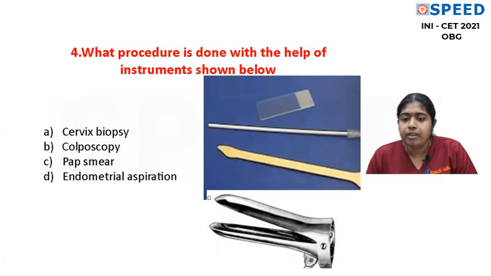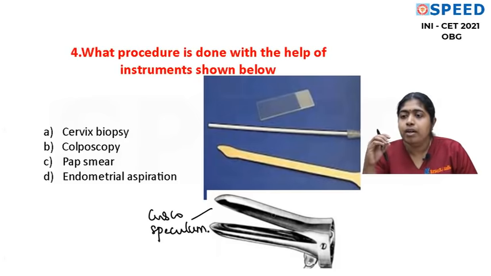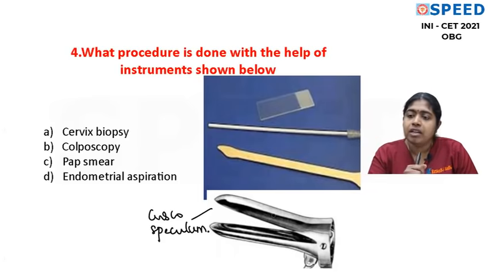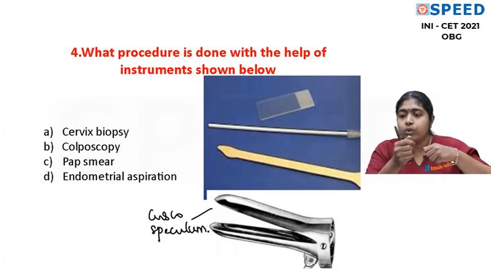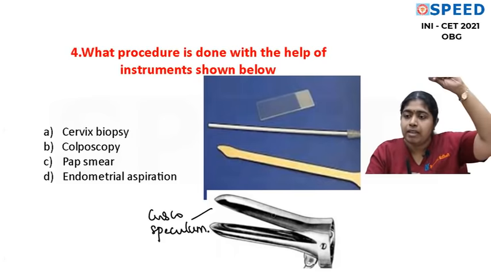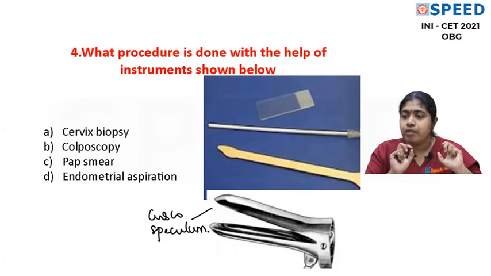So what do we have here? We have the Cusco's speculum. You all know Cusco's speculum. Now this is a self-retaining speculum and it is used to depress the posterior vaginal wall. Of course, give a very clear visualization of the cervix. And the advantage of this is it is self-retaining. You will not need an assistant to hold the speculum. Whereas a Sims speculum, you will need an assistant to hold the speculum. And with Sims speculum, you will have to give one posterior vaginal wall speculum and anterior vaginal wall speculum to visualize the cervix properly. But here it's not needed.